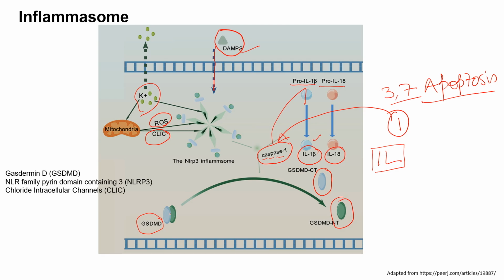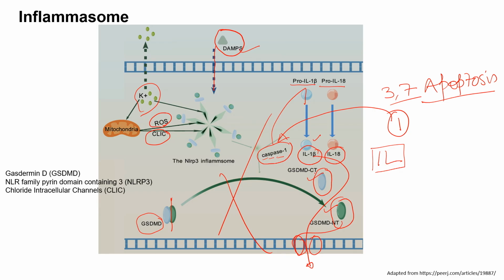These two parts are in bound form, and since caspase 1 is a protease, it cleaves the protein into two fragments: the C-terminal and the N-terminal. Now this N-terminal protein will go to the cellular membrane to simply make a hole, and through this hole IL-1 beta and other molecules are passed, which can lead to the destruction of the cell.